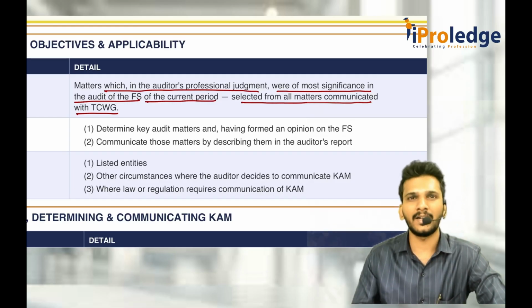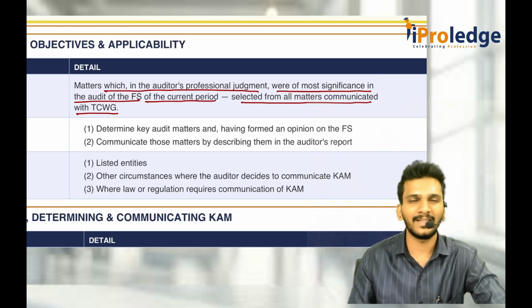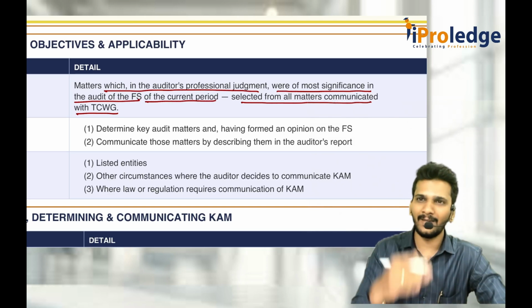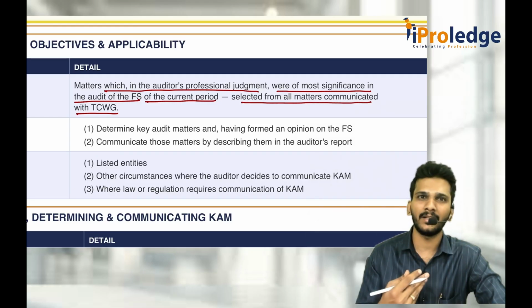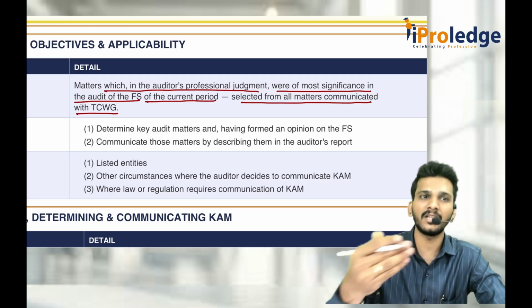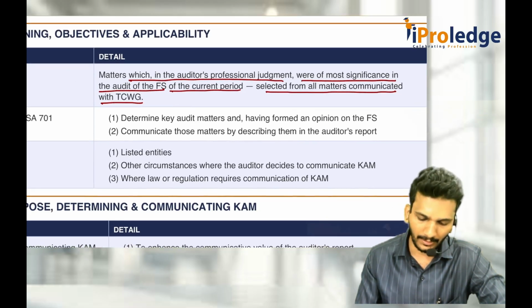There is one more standard called SA 706. The main difference between 701 and 706: in 701, while I am doing the audit, I felt these are very important for my audit. What is emphasis of matter paragraph? These are common for me, but I felt these things are important for your understanding as users. That is what 706 is talking about. When we go there, we'll talk about it.